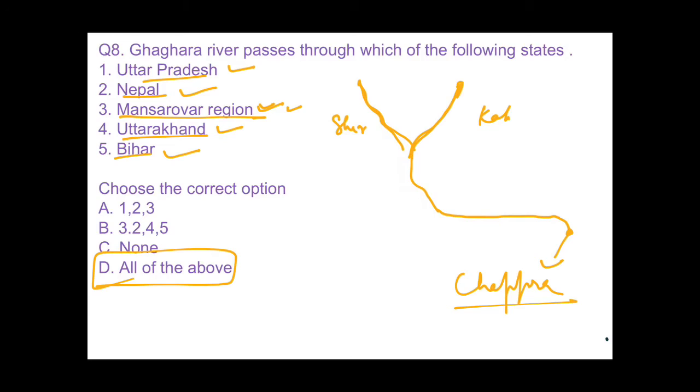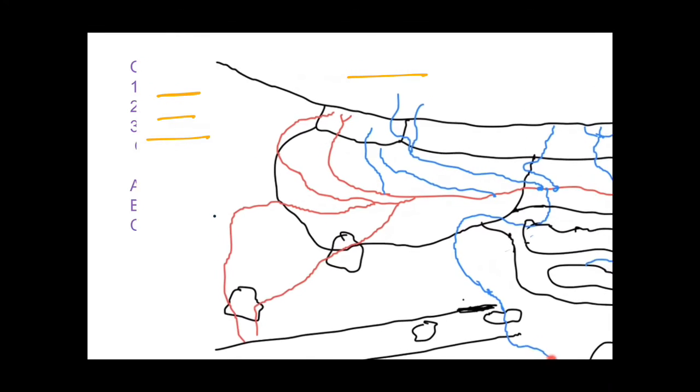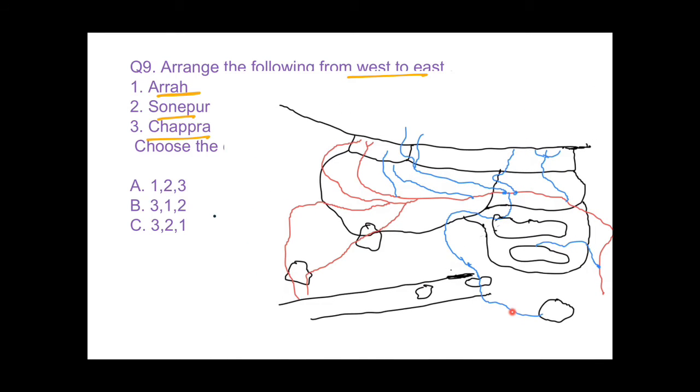Now we come to question number 9. Arrange the following from west to east. First is Ara, Sonpur, Chhapra. I told you a mnemonic for this. Let us recall it once again through this map. You can see this. I told you that day also that this is Ghagra river and this enters in Bihar and this region is called Chhapra.